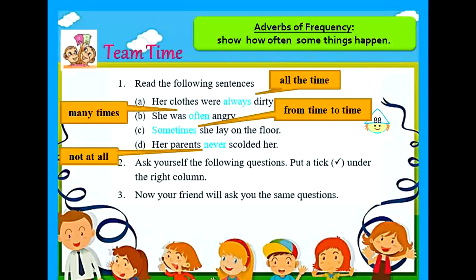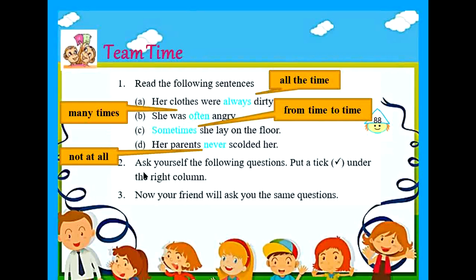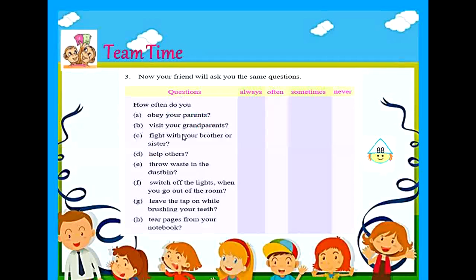Now remember these adverbs and their meanings, children, in order to do the next exercise. Ask yourself the following questions. Put a tick under the right column. So here some questions are given for you to answer. All you need to do is read these questions and then put a tick mark against the most suitable answer. So the first question given here is, how often do you obey your parents? Children, you all obey your parents, isn't it? So put a tick mark in the first box.